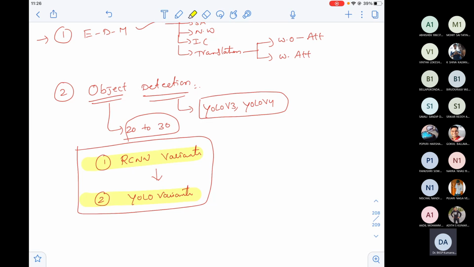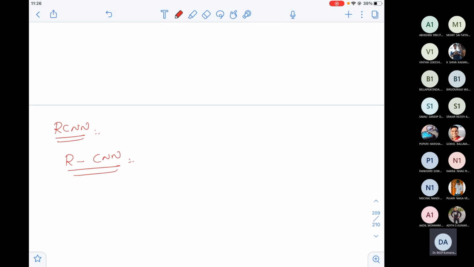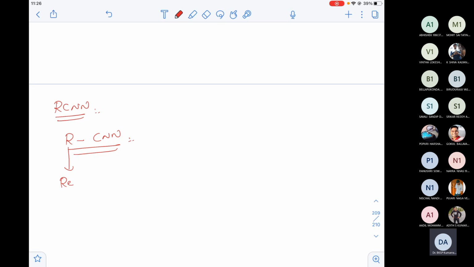Now let us see the first family of object detection algorithms, that's RCNN. What is RCNN? You know CNN, convolution neural network. What is R? R stands for region. So RCNN is region based convolution neural network.